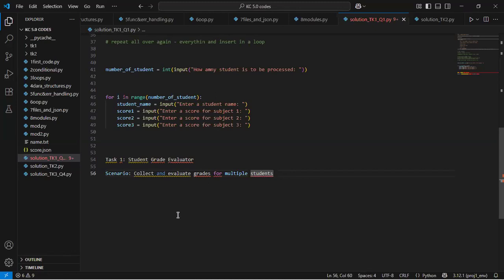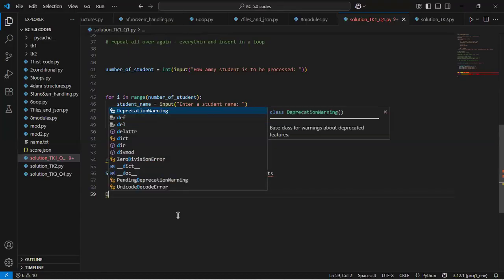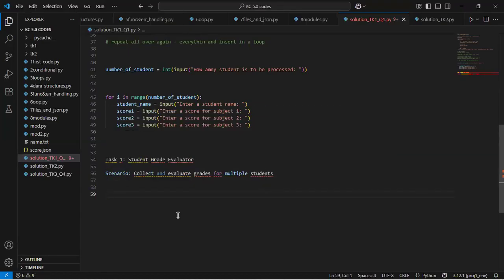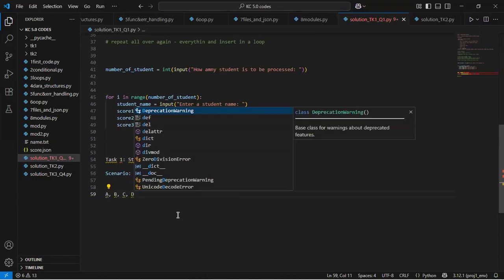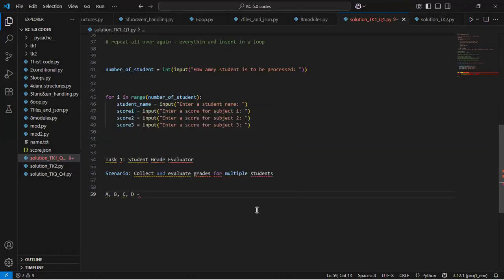So what is a grade exactly? Grade can be A or B. I think grade is mostly A, B, C, D. I believe that's basically what grading is in the school system, where you have A, B, C, D. So from this question, it says grade evaluator.